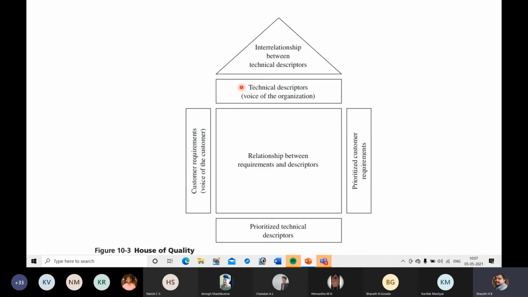Next, here at the top and bottom, you can see technical descriptors. How these customer requirements can be satisfied, or how they can be transformed into a design, that is the technical descriptor. So this is considered as the hows.